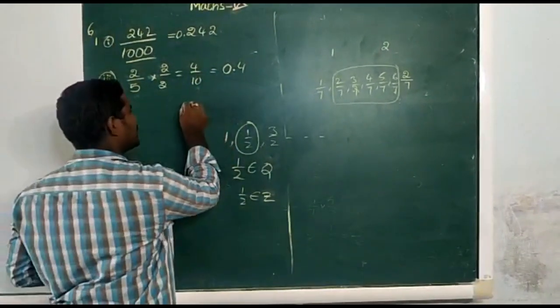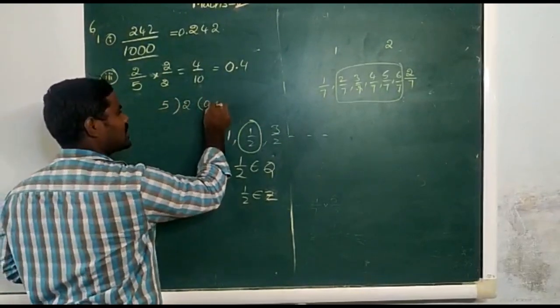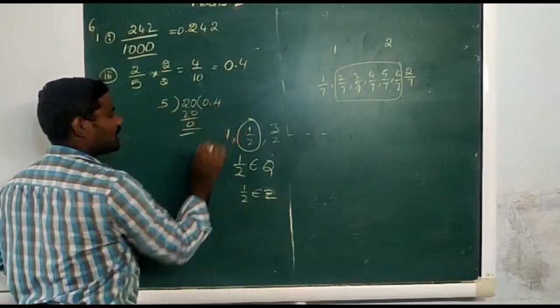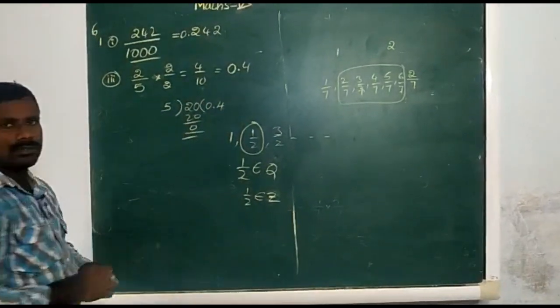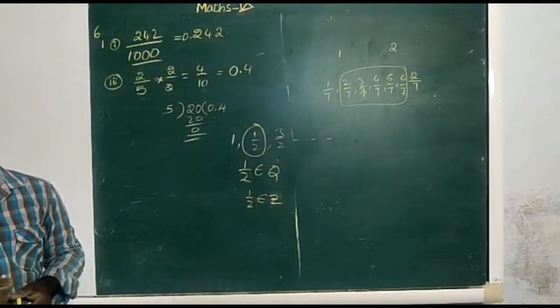Otherwise we can do it like this also. 2 divided by 5 is not possible, so take the decimal, it is 20. 5 4s are 20. Now the remainder is 0. It is also one of the ways to find the decimal form. Now we are going to the seventh one.